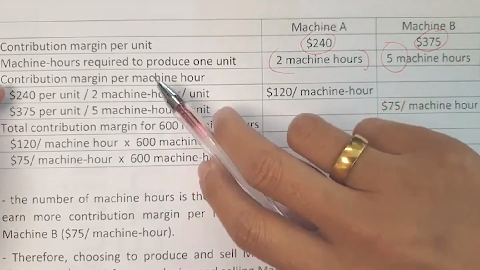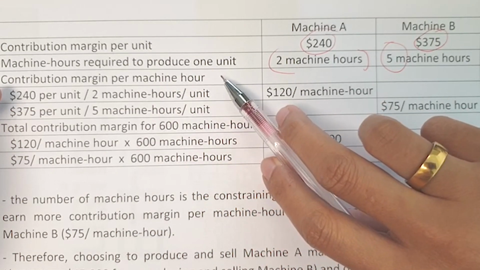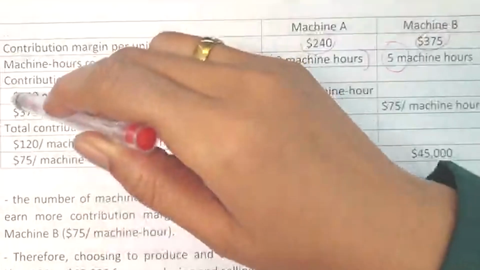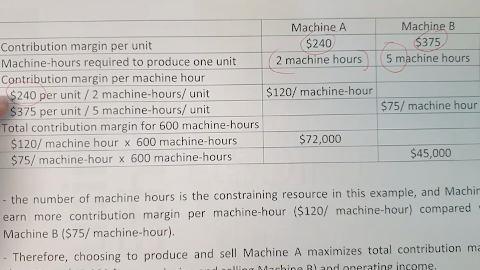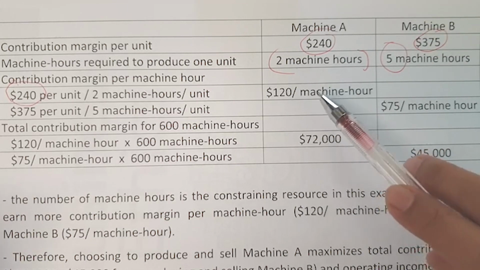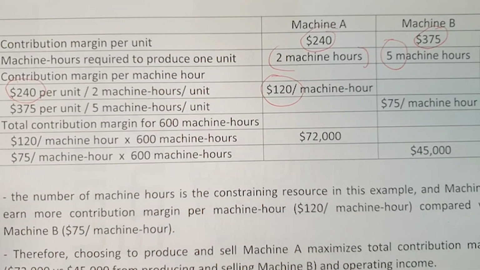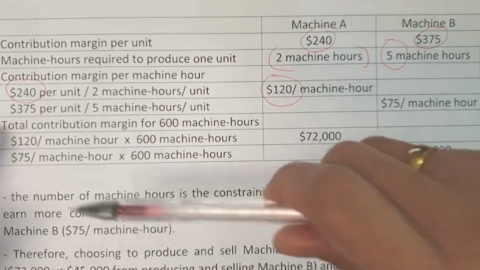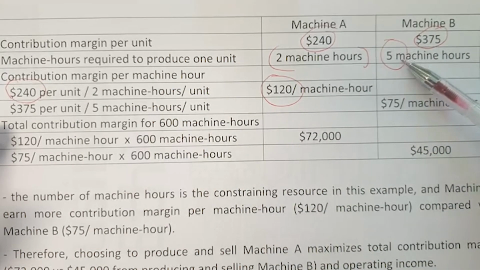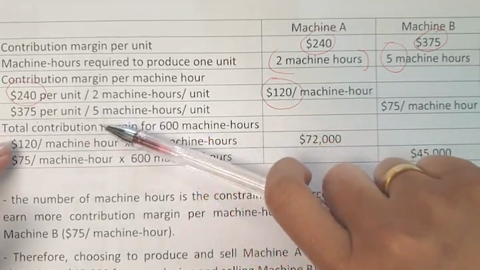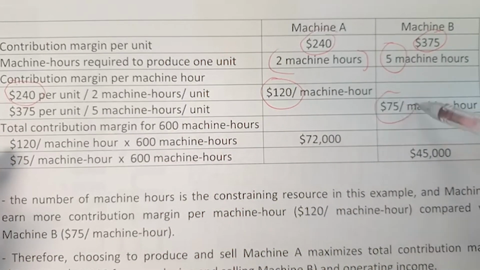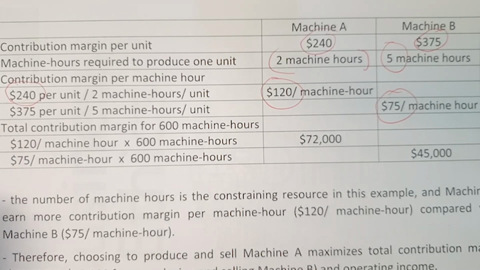Therefore, if we calculate the contribution margin per machine hour, the contribution margin of 240 per unit divided by 2 machine hours, so for machine A, for 1 machine hour, we can get 120 contribution margin. Nevertheless, for machine B, if we divide the contribution margin with the machine hours, 375 divided by 5 machine hours, we get $75 per machine hour.